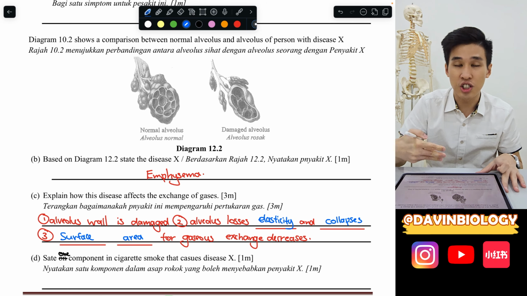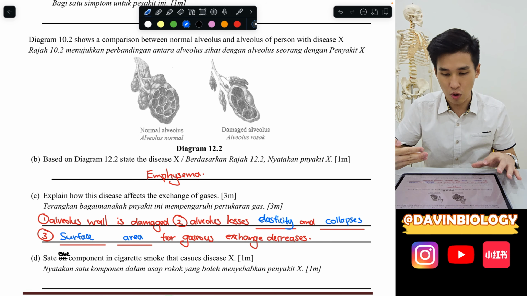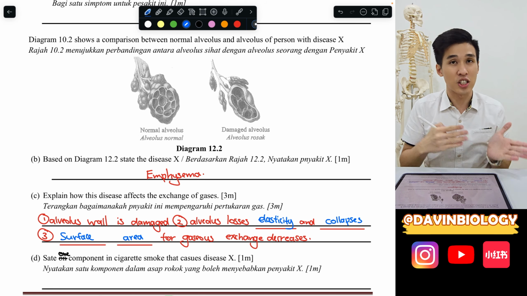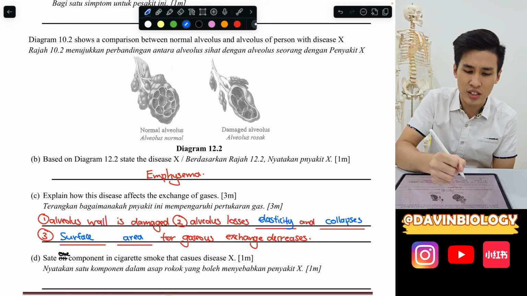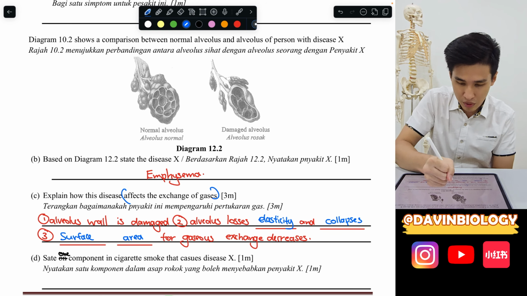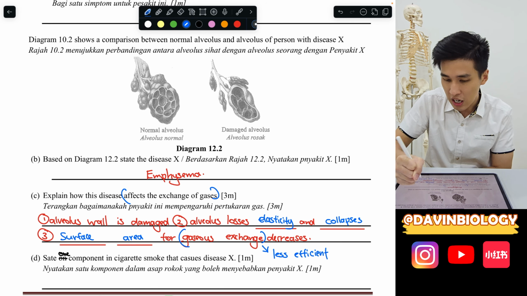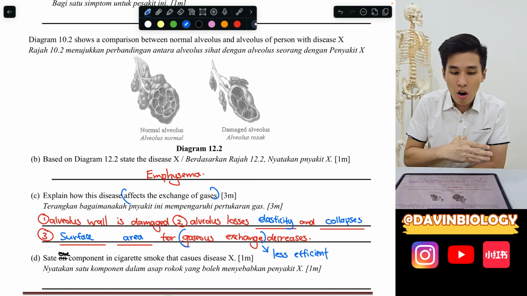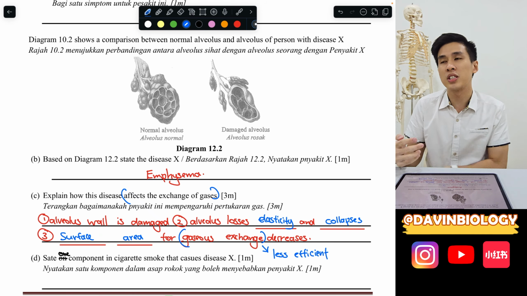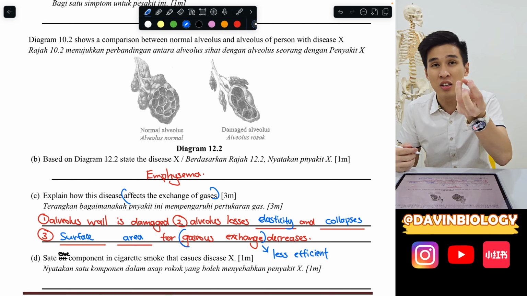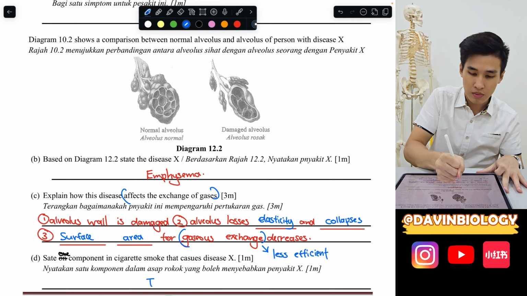for gas exchange decreases, and on top of that, it's also better to then say gas exchange becomes less efficient, because they ask you how does it affect gas exchange. Then you can say gas exchange becomes less efficient. Okay, and that's basically how you explain emphysema. And what component is in cigarette smoke? The most common is the black color. That's what damages your alveolus.